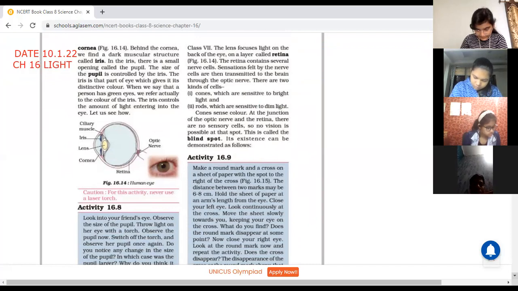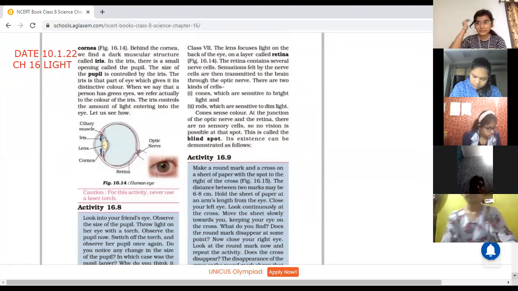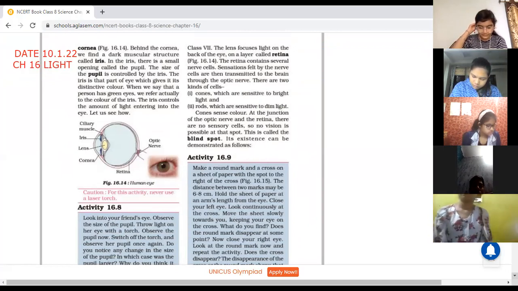The iris is that part of the eye which gives it its distinctive color. When we say that a person has green eyes, we refer actually to the color of the iris. The iris controls the amount of light entering the eye. Let us see how.